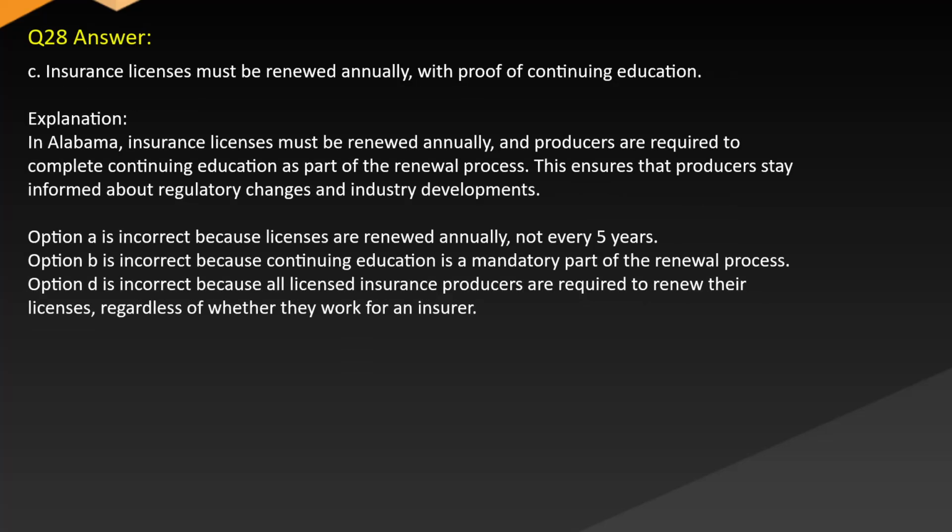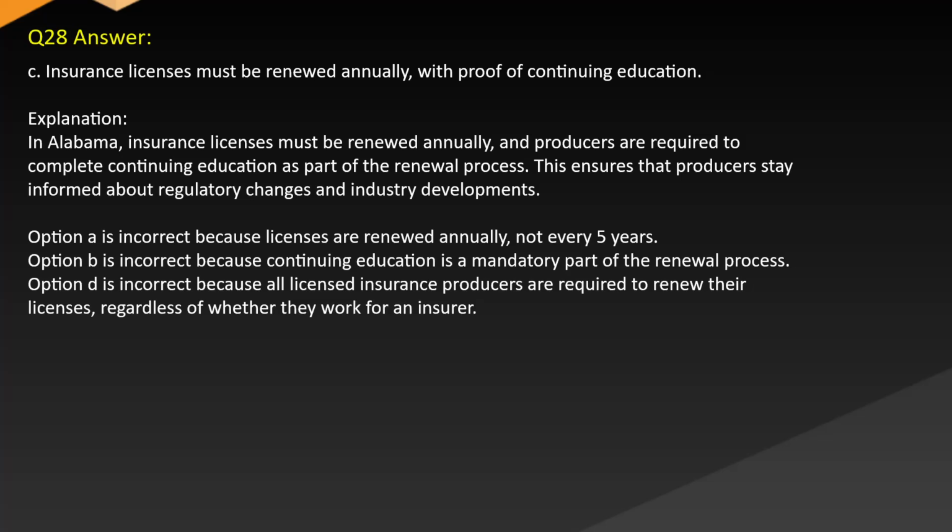Answer: C. Insurance licenses must be renewed annually with proof of continuing education. Explanation: In Alabama, insurance licenses must be renewed annually and producers are required to complete continuing education as part of the renewal process. This ensures that producers stay informed about regulatory changes and industry developments.